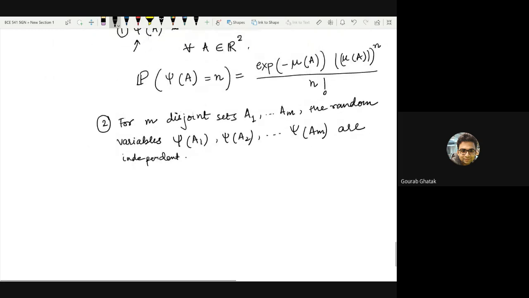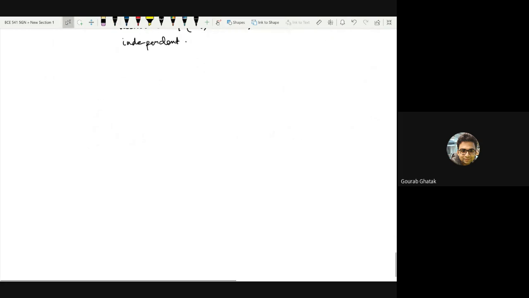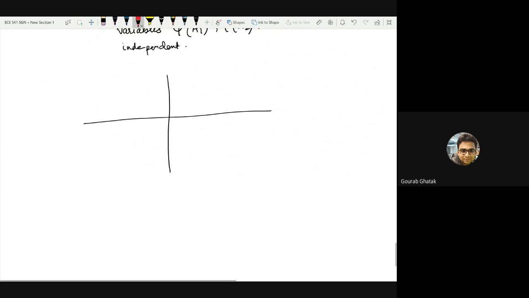What does this mean? These two together mean that if you consider a point process, which is simply a collection of such points residing in this two-dimensional Euclidean space, and you consider any random set A, so let's draw a random set A like this, then the number of points falling inside this set A, which is the number of these red x's, is Poisson distributed.